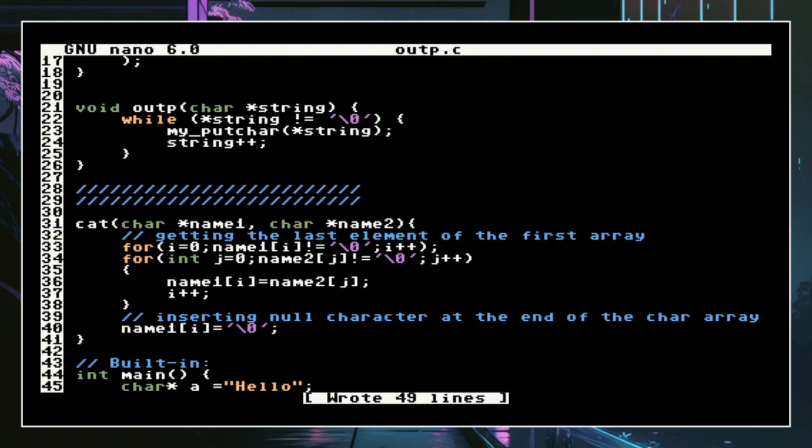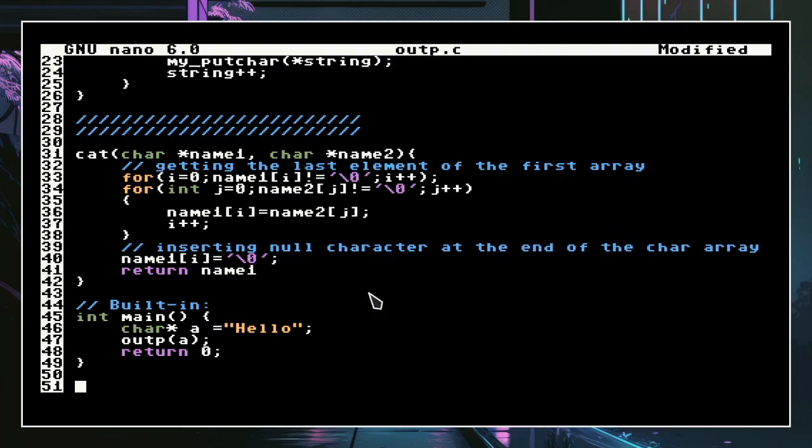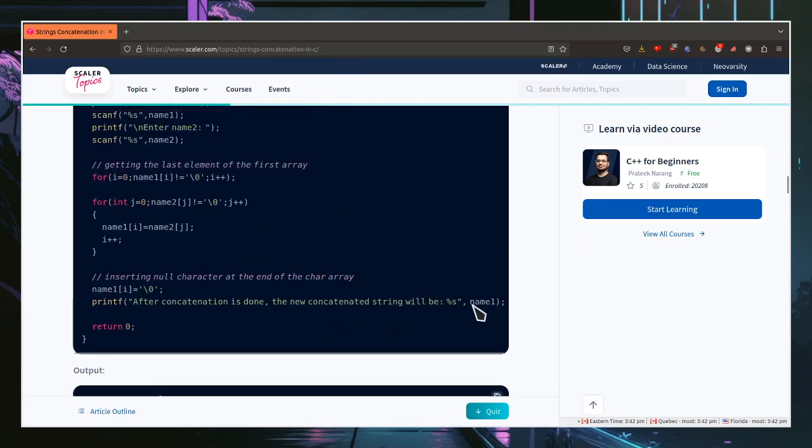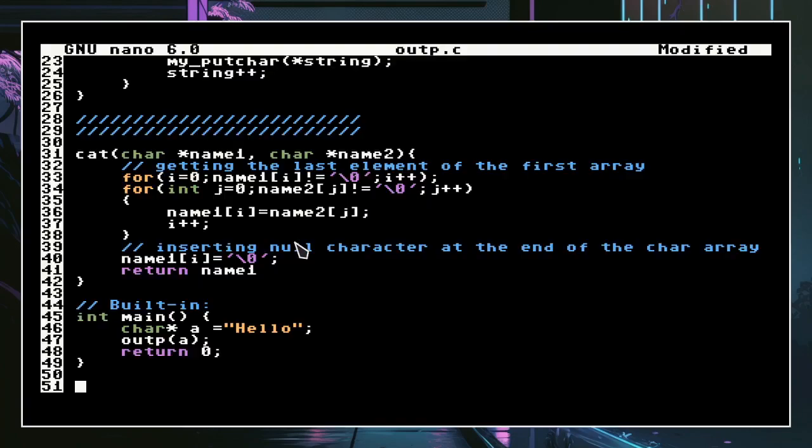And we probably want to return something. So return name 1. I think that's it. Let's take a look at the example code right here. So we take name 1. Yeah, name 1 is the output that equals both names. So we return name 1, and we put, yeah, that should do it. That should do the trick.